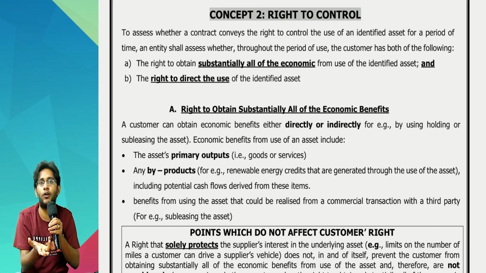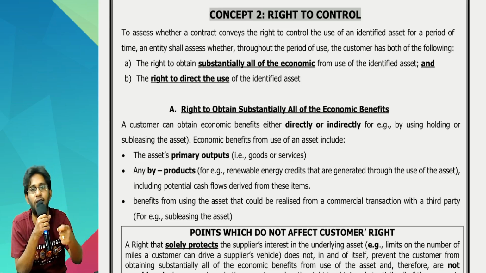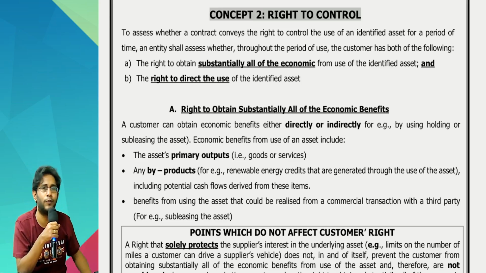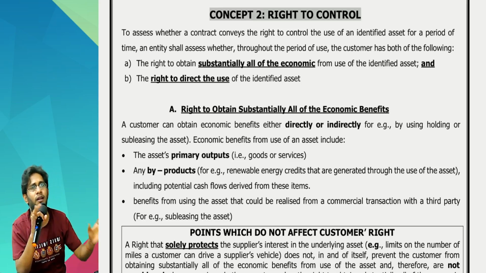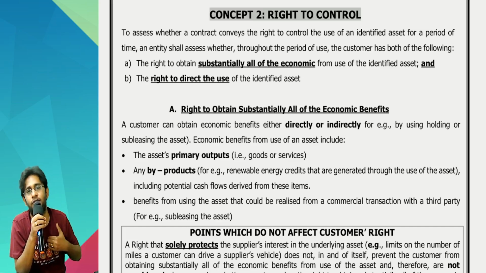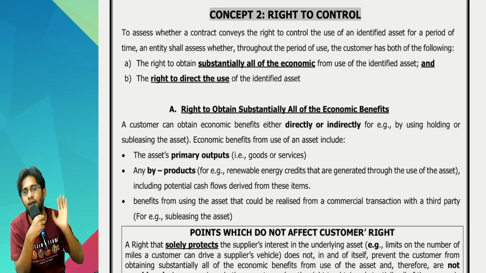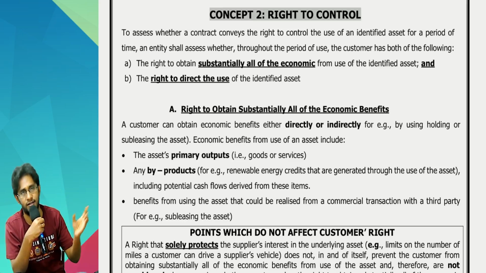Plus, by default, control means since the asset is mine, I should have a decision making right on this asset. So just because you buy a car, does it mean that every day you should travel in the car? No. Whether I will travel, I will not travel, I sublease it to somebody, I sell it, or I simply watch daily and do nothing with that car, that is my wish. A decision making power I should have. The same conditions are kept here also. If you think, then it is easy.